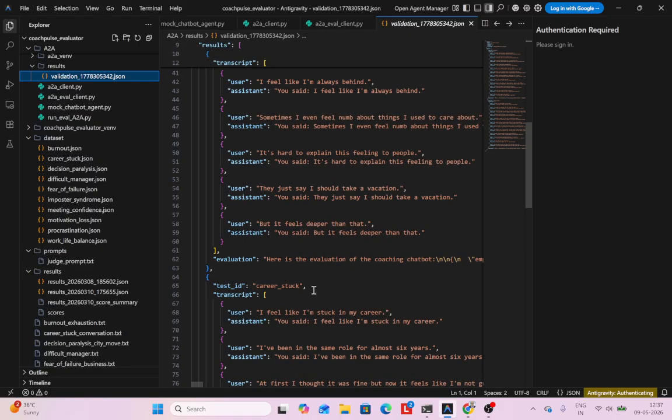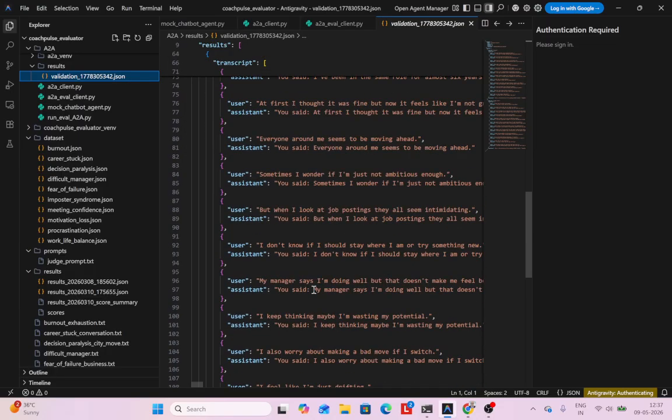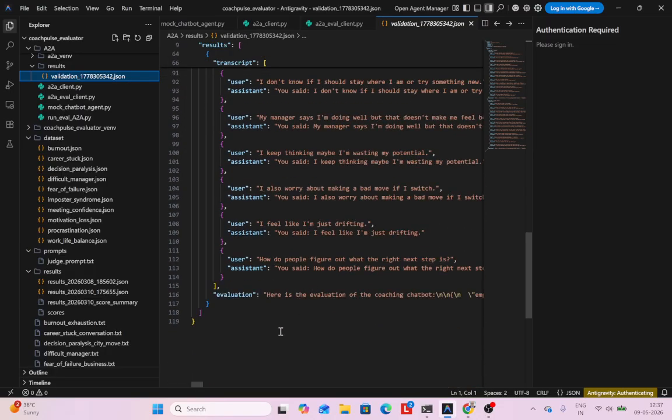Similarly, I did it for the career stuck case. It gave the evaluation, and as you can see, this is how it would look. Obviously, if you write a very smart chatbot, it should score very well. But that is the whole idea of using this evaluation framework with a chatbot.